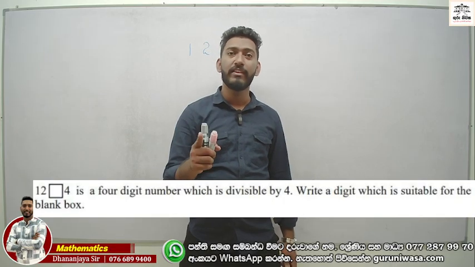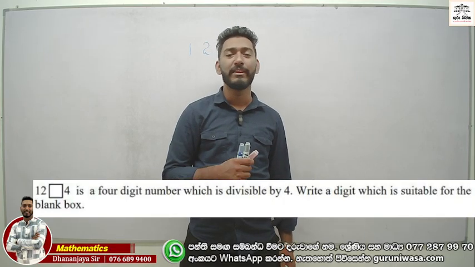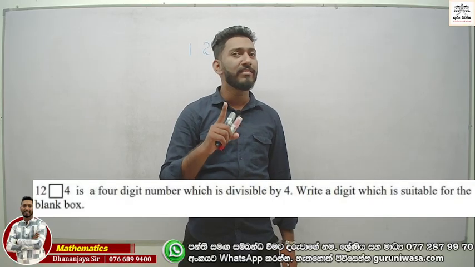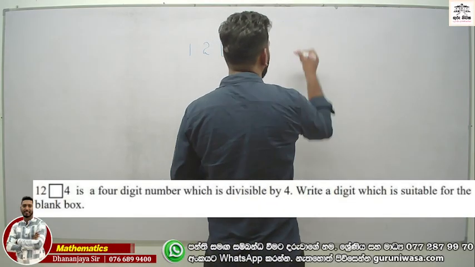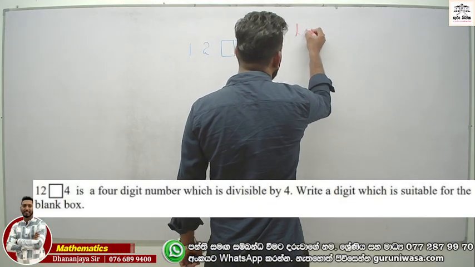Last 2 digits must be divisible by the 4. The last 2 digits. That means it is the rule, right?